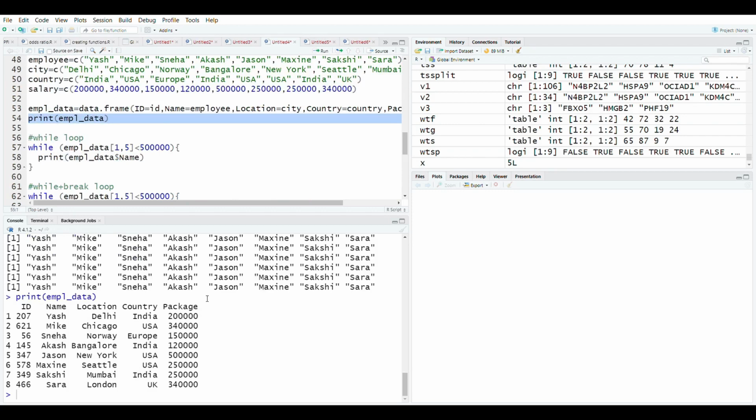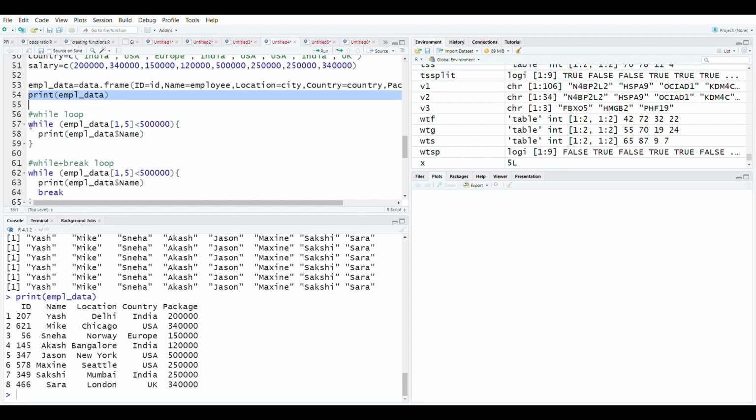Okay. So what happens in a while loop is, in an if statement, what we have seen is that a statement will run only once when the condition is met. In case of a while loop, the statement will keep running till the condition is met. Suppose I mentioned a condition. Let's take an example and see what it is about.